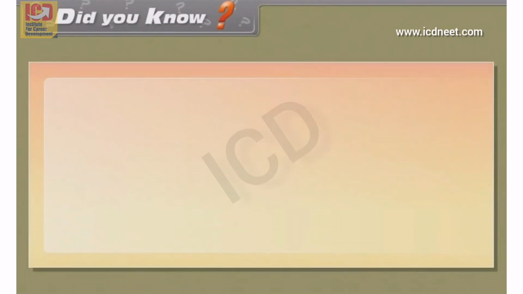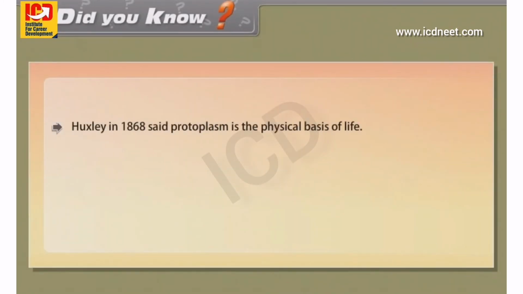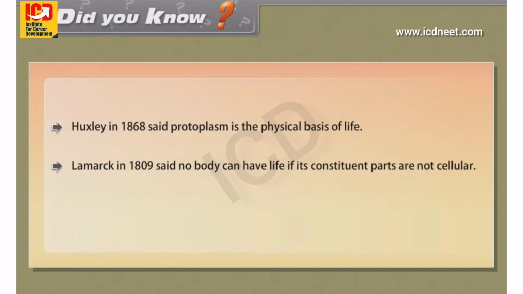Did you know? Huxley in 1868 said protoplasm is the physical basis of life. Lamarck in 1809 said nobody can have life if its constituent parts are not cellular. Tremblay was first to study regeneration in Hydra.